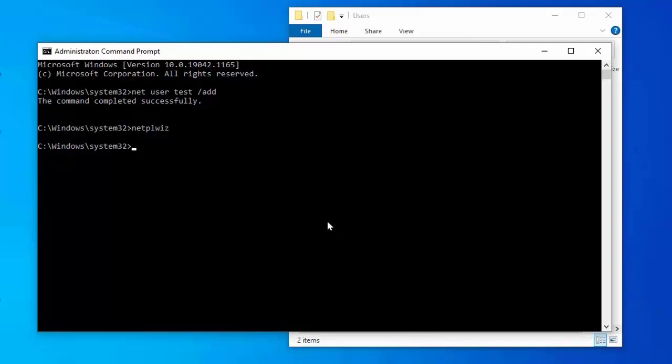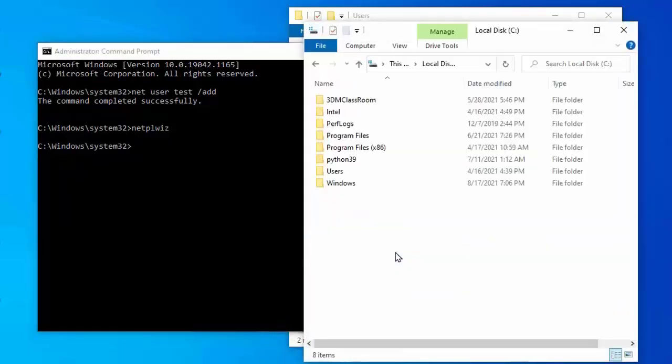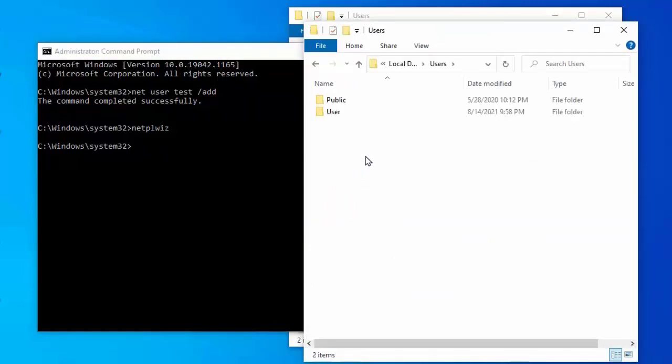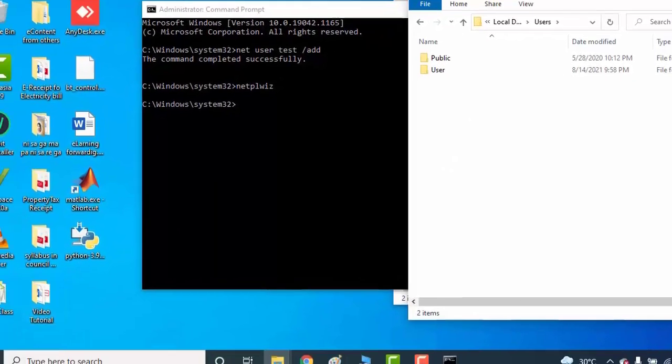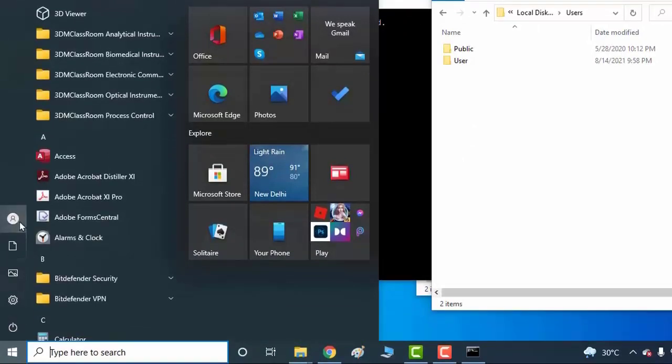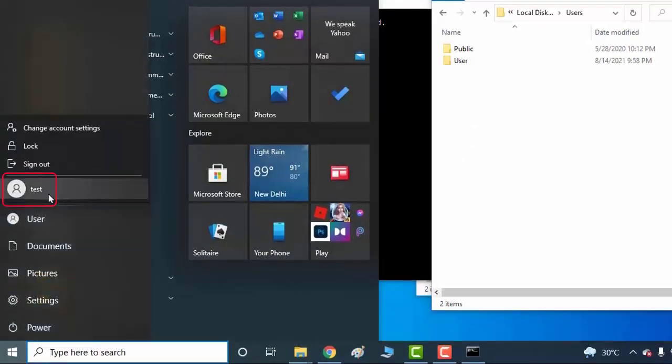Checking whether I can see the user test in C drive or not. Entering into C drive, users. Still we are not getting the new user account test here. Probably I'll get to see it after restarting or after signing out and signing in. Now see here from the start menu whether it is here or not. Yes, here I can see the test user account has been created. This test user account I have given administrative power.